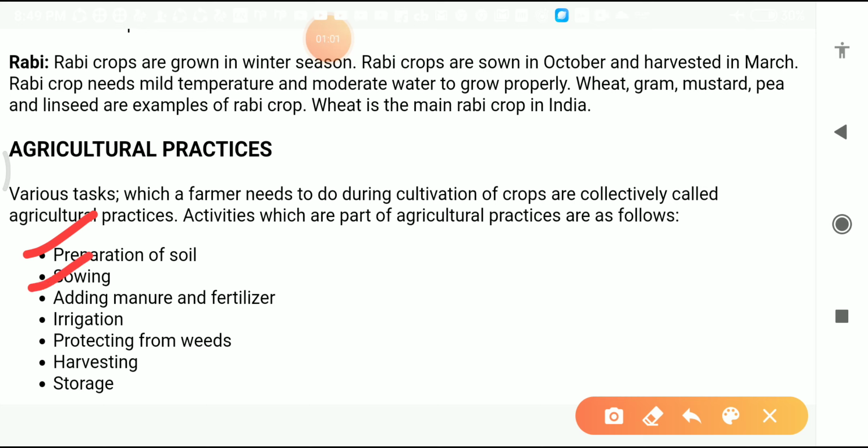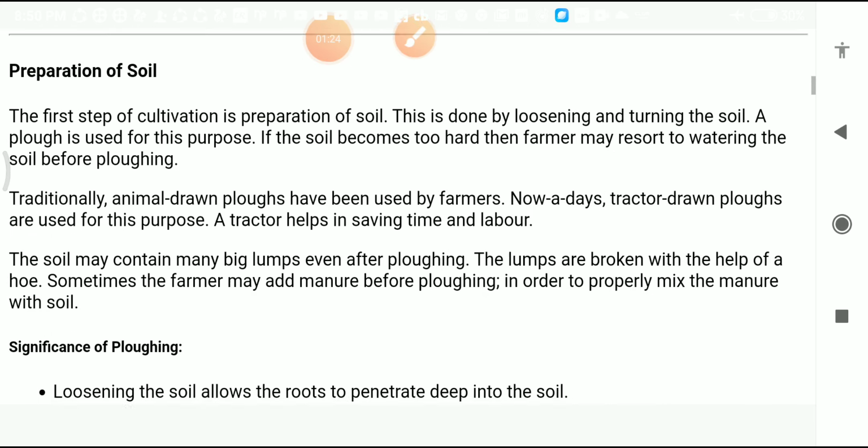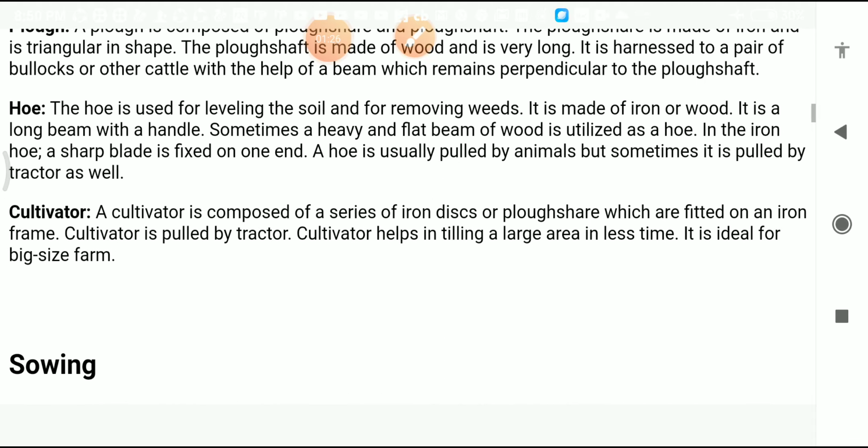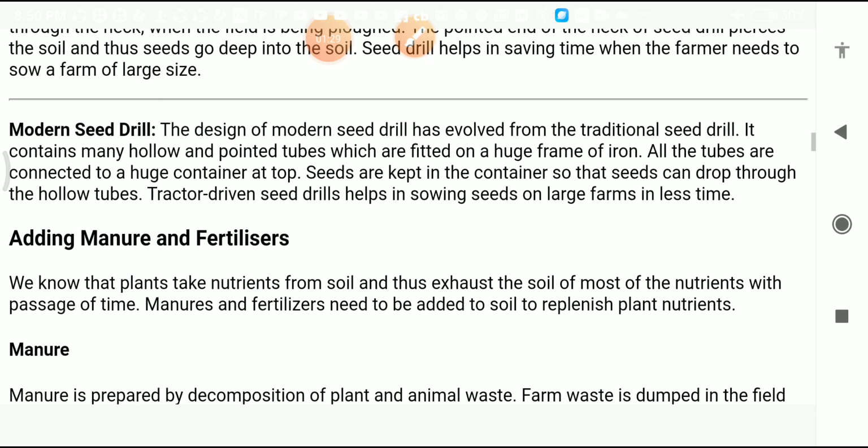Now this is our fifth video of the first chapter, crop production and management. In this video we will discuss adding manure and fertilizer. I know you know the definition of manure and fertilizer, but I will explain it in this topic. Let's continue. Adding manure and fertilizers. So why do we add manures and fertilizers in the field?